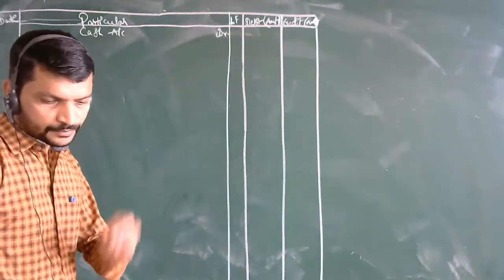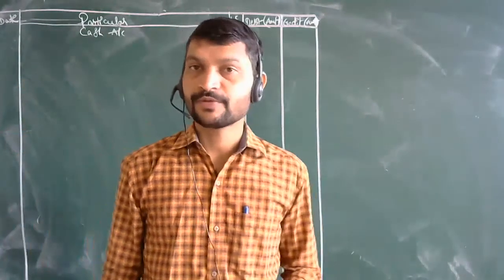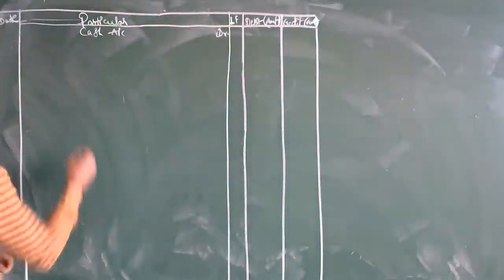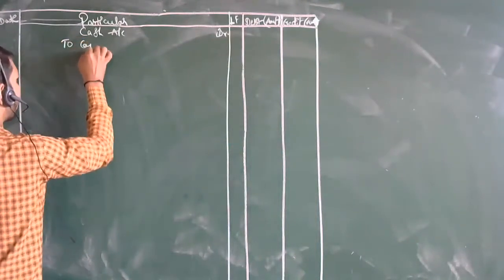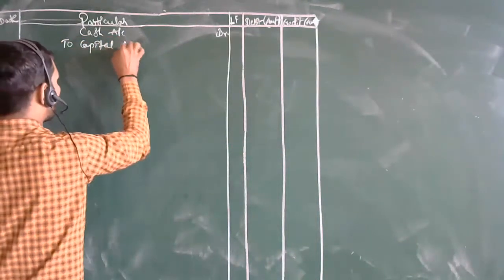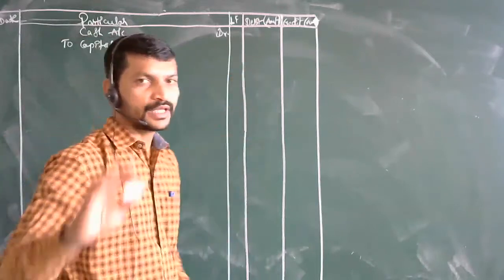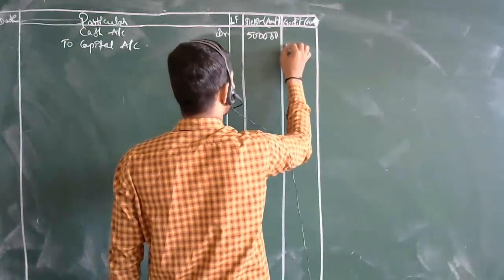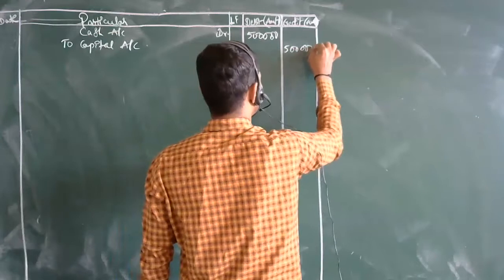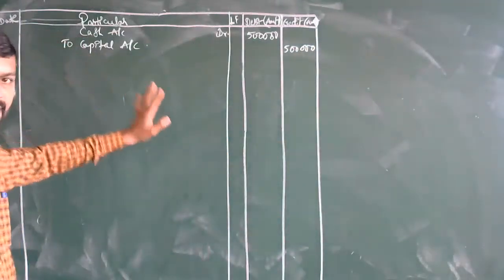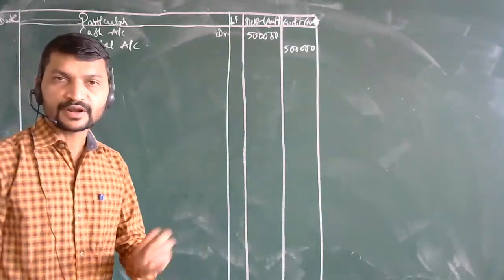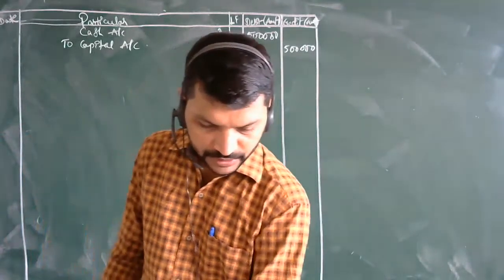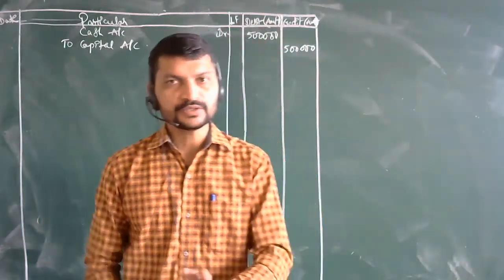Remember this. Then what you have done here, you have invested the amount in the capital account. So here it will be: to capital account. What is the amount here? The amount is 5 lakh. This is the first entry of the first point. Rohit started a business with rupees 5 lakh. How much is it? Rupees 5 lakhs. This is the journal entry.